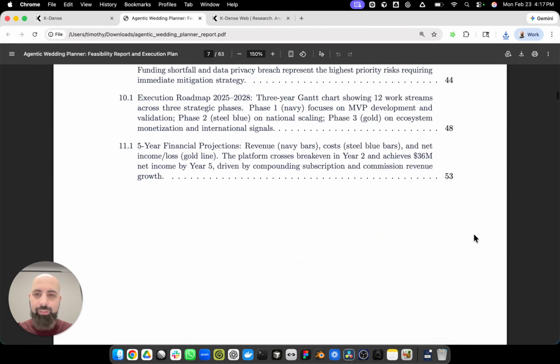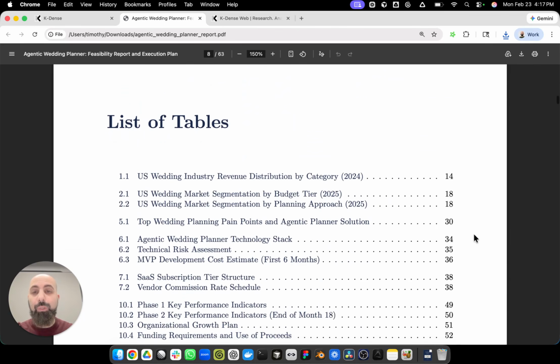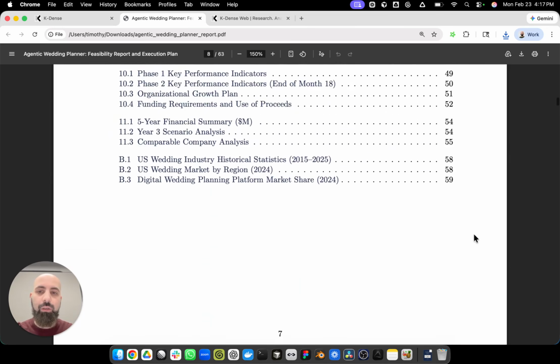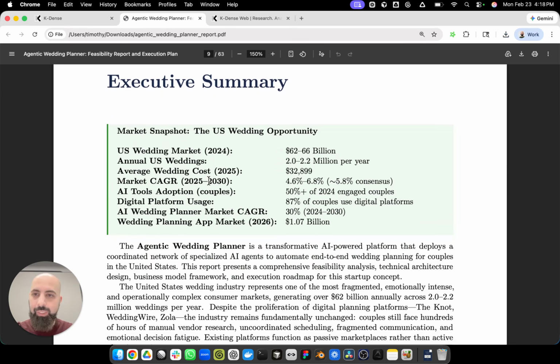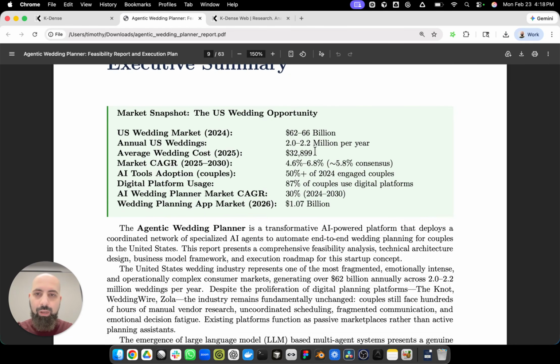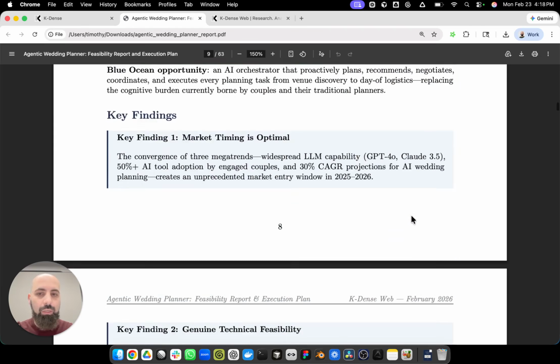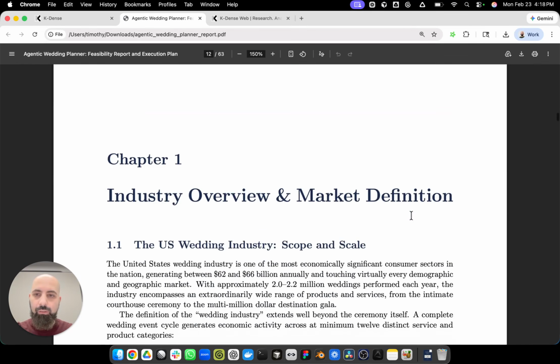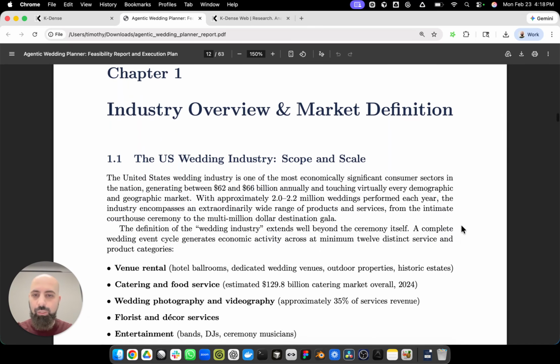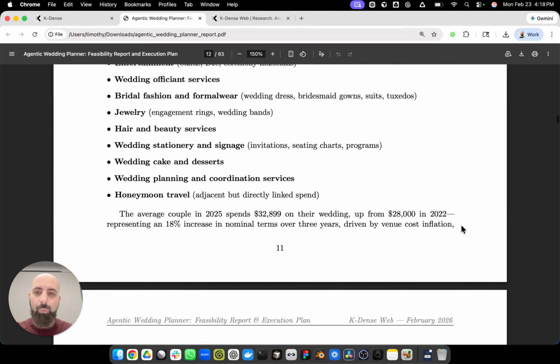So this is a list of figures. I'm going to link to the report, by the way, in the description on YouTube, so you can read it if you like. So, executive summary. Wow, very large market size. AI tools adoption by couples. The most recent stats are from 2024. Average wedding cost is about $32,000. Okay, so there's comprehensive statistics here. Everything we need to essentially make an assessment whether this is something we want to pursue as a startup or not.